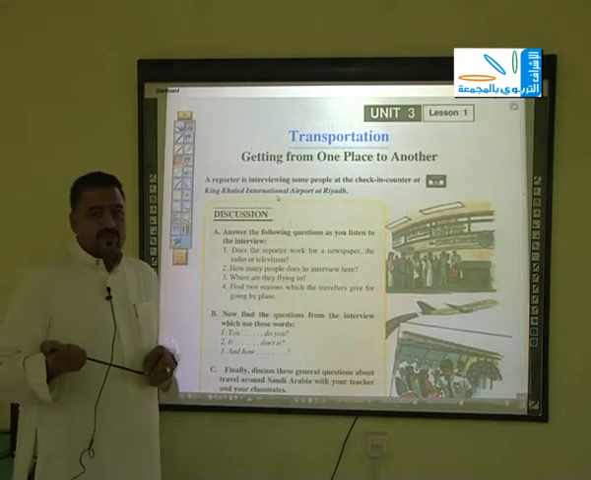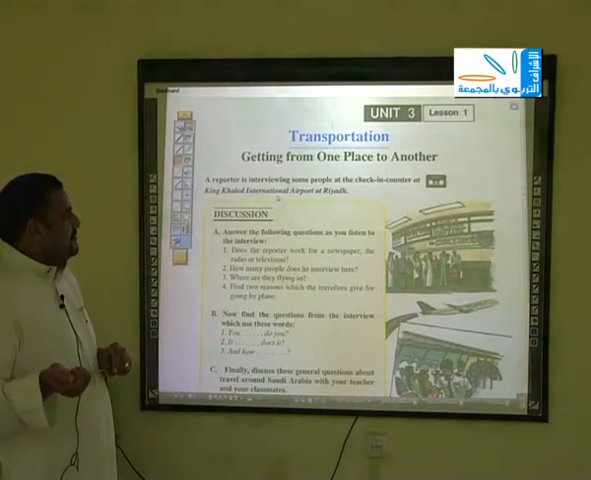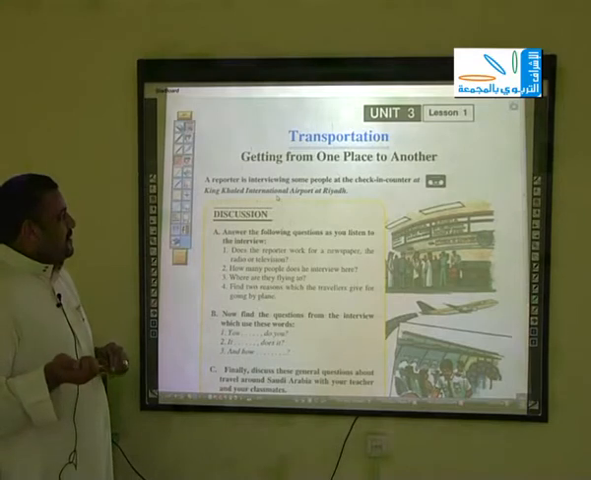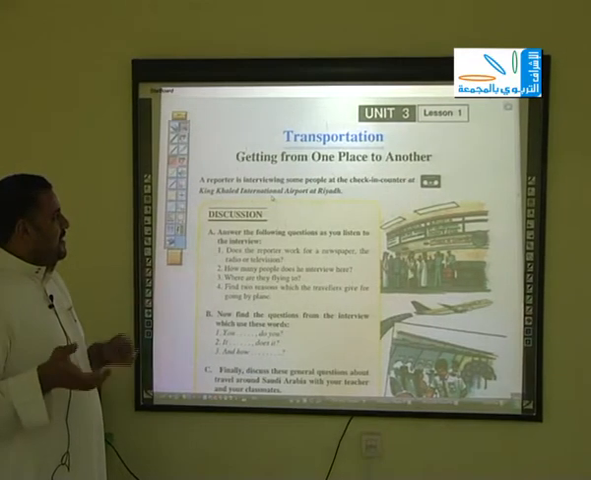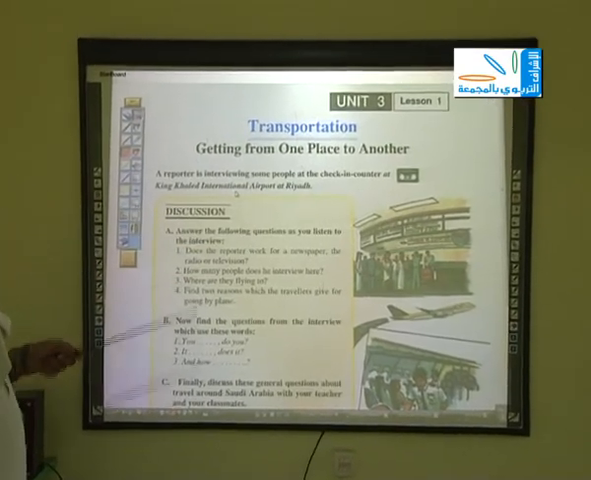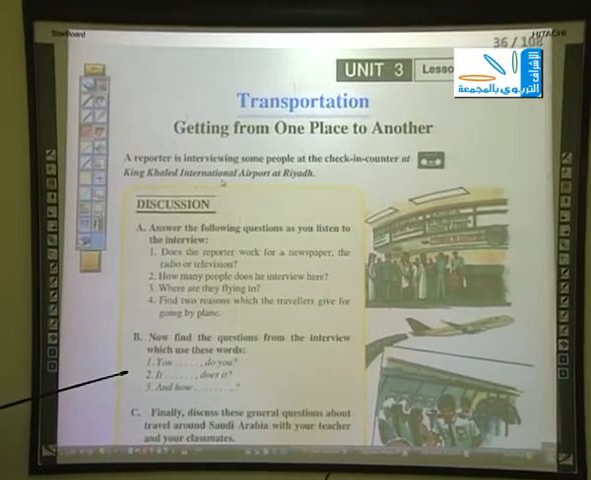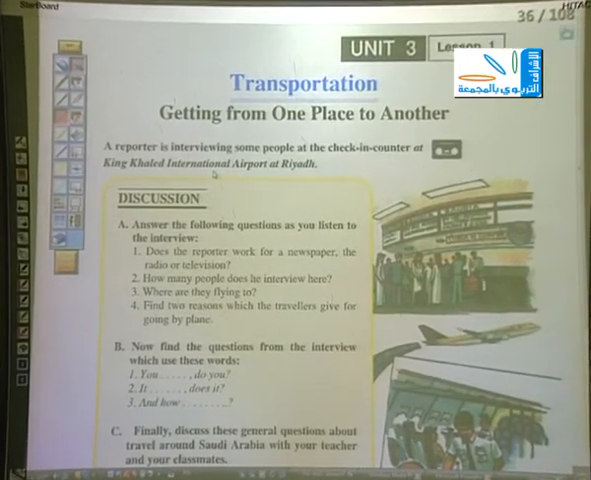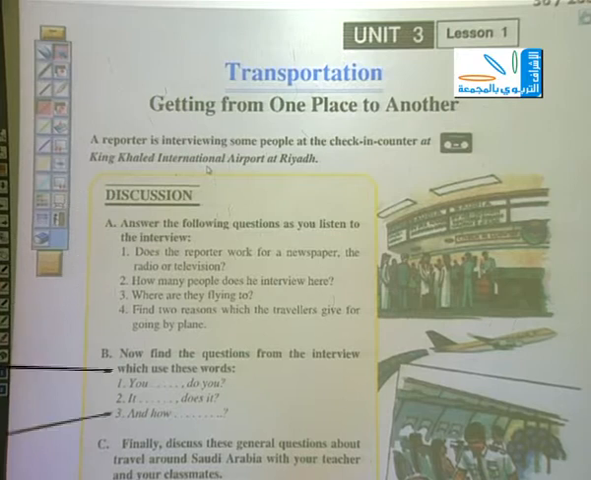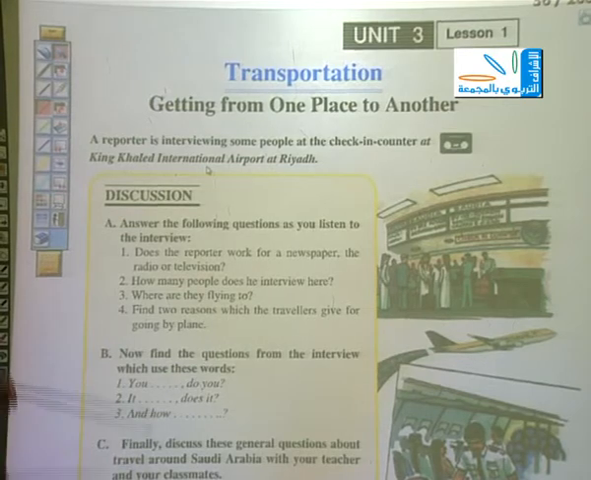The first term of the English of Saudi Arabia, Unit 3, Lesson 1: Transportation. Transportation means getting from one place to another. First of all, before we listen to the conversation which is found in Lesson 1, let's see this very simple presentation as an introduction to this lesson.